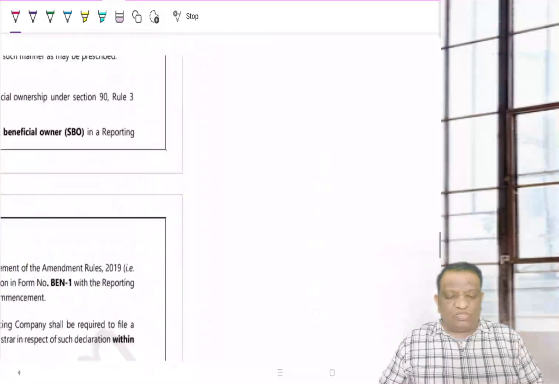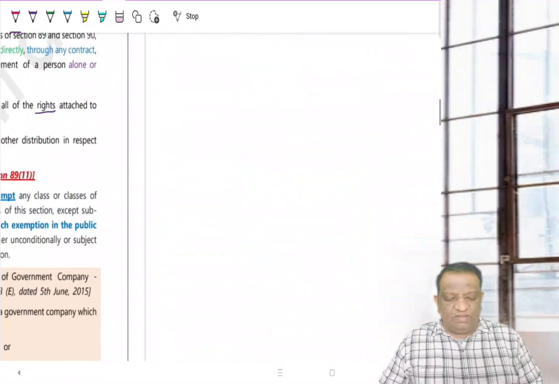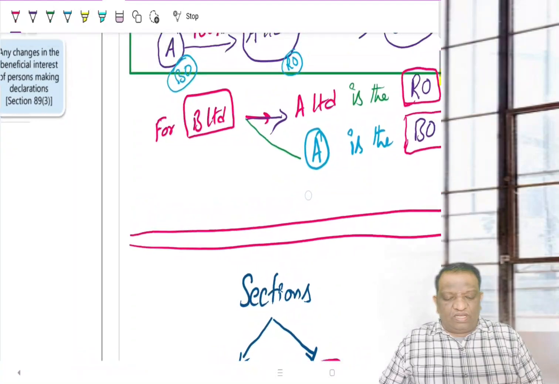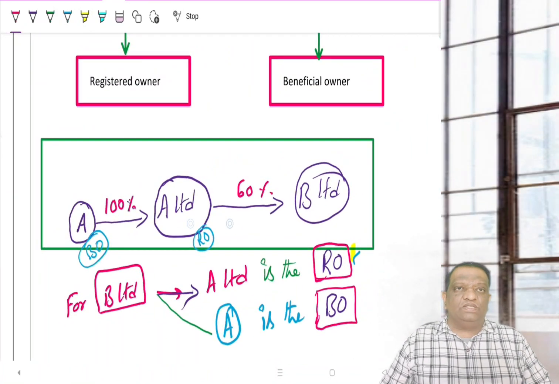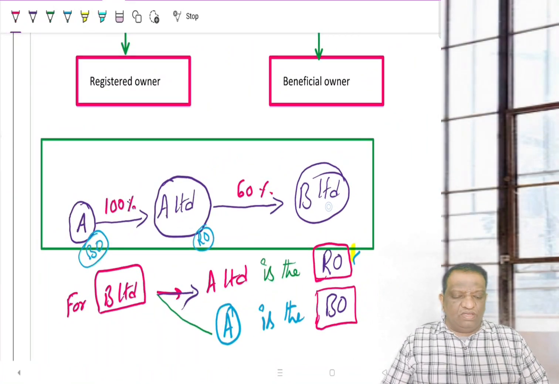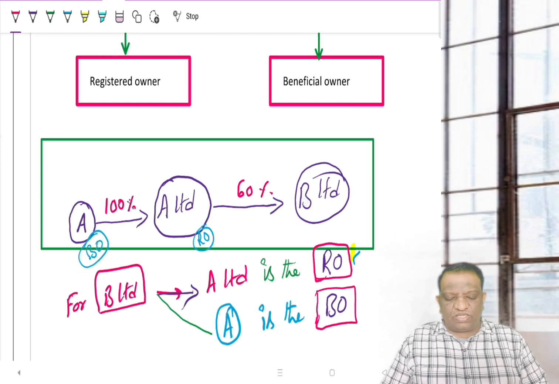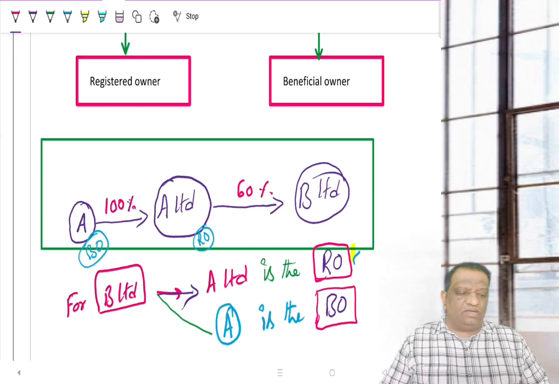Taking our example from the beginning, when A Limited is buying the shares of B Limited, it may not have an idea who the person behind it is. In a company, they can look at the balance sheet and identify, but if it's an individual, it may be very difficult. That is why they require declarations from the registered owner, and to confirm that, they also require a parallel communication from the beneficial owner.